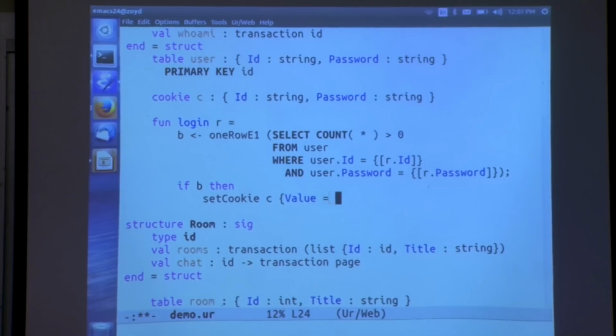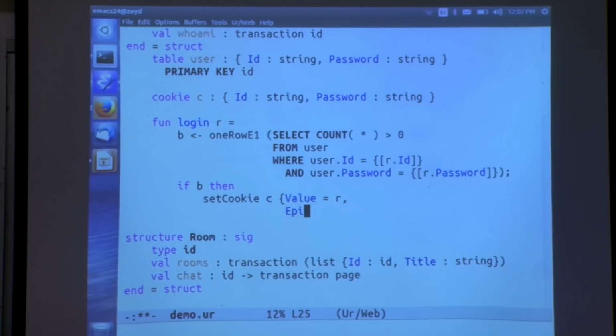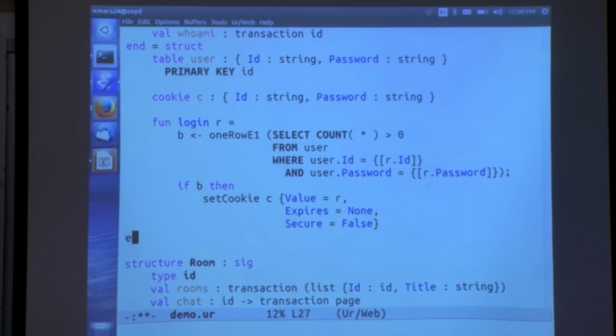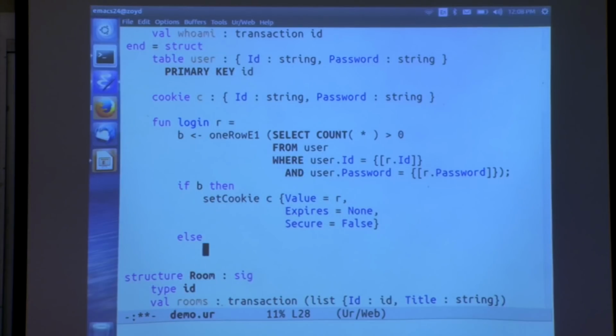Let's save it into the cookie. We use a method that modifies the cookie value, and we have to put some usual things in here. Just for simplicity, I'll say this cookie never expires, and I don't want to run SSL here, so I'll say it doesn't need to be secure. But if you really cared about security, obviously you would write secure equals true. And if the check failed, then we can signal an error, and execution stops with this error message.